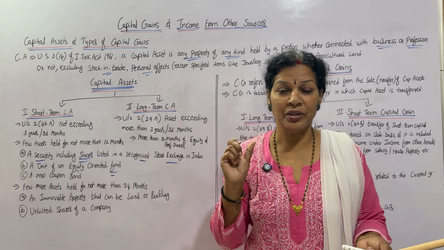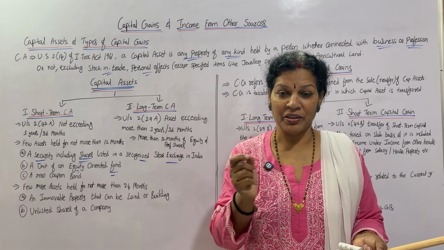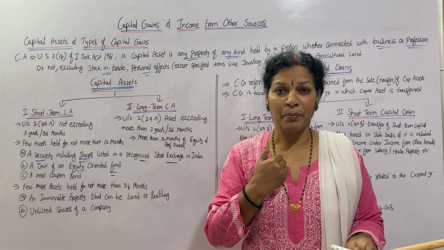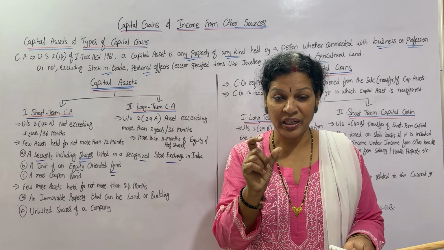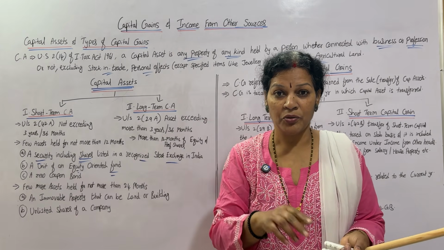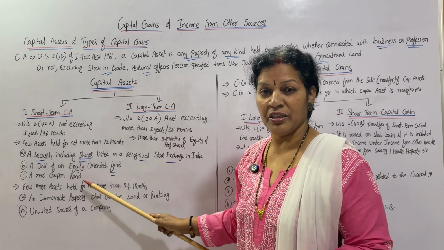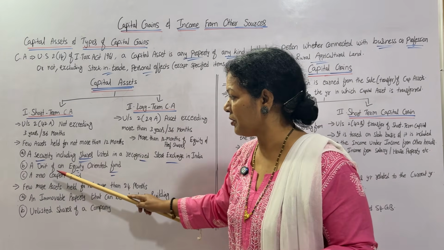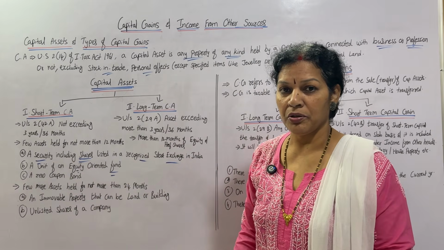There is no interest in between. When I am purchasing it, my profit is only the discount I am getting. If I get a 100 rupees bond for 80 rupees, then 20 rupees is the discount. So that is why this is also considered a capital asset. This is zero coupon. Three points.